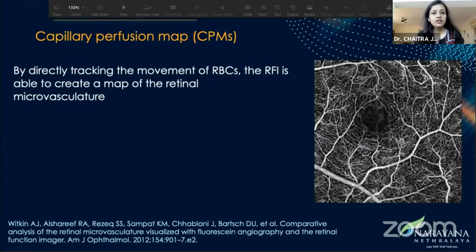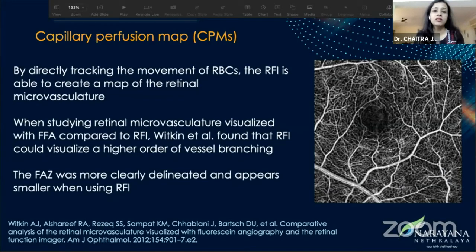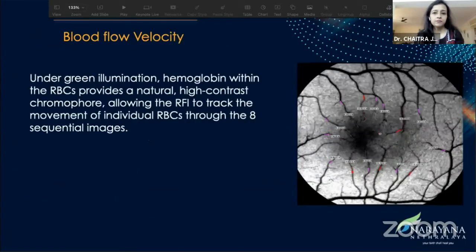By directly tracking the movement of the RBCs, the RFI is able to create a map of the retinal microvasculature. And when studying this vasculature, we are comparing it with FFA. Witkin et al. have shown us that RFI could visualize higher order vessel branching, and also the FAZ was more clearly delineated and appeared to be much smaller when using the RFI.